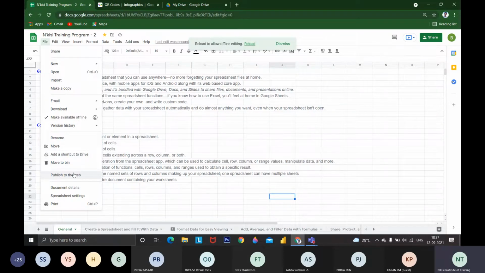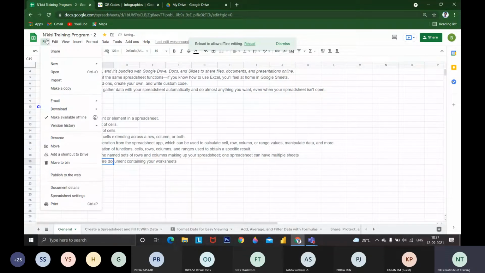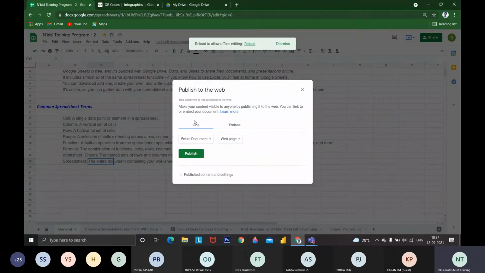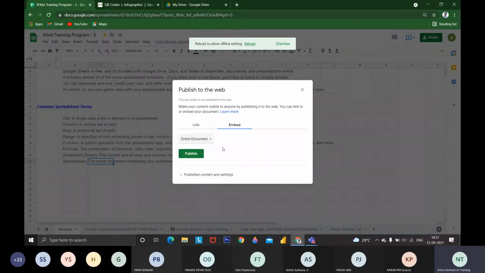If you want to publish this on a website, like if I mention NKC, all the MOE signed colleges, I can share everything. I don't want to waste your time. You can publish this entire sheet on the website. If you want to share this website, you can get the embed link. You will get the embed link through this. You can share the entire document or a specific sheet, whatever you want. If you are giving a pivot table, you can take the pivot table, whatever you want to share and publish. You will get the link.